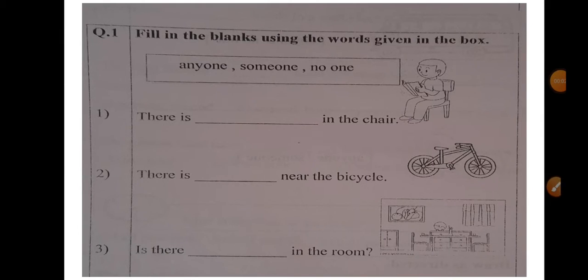So, children, we have already started with this grammar. Last time we did something, anything, nothing in the worksheet. Today we are going to do anyone, someone, no one. These words are not different, but how they are used in a sentence is very, very important.